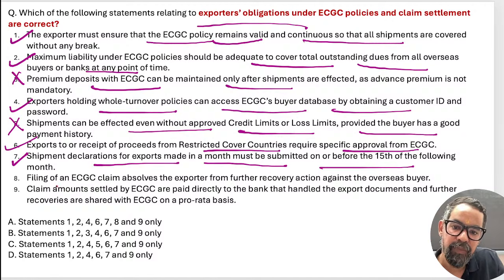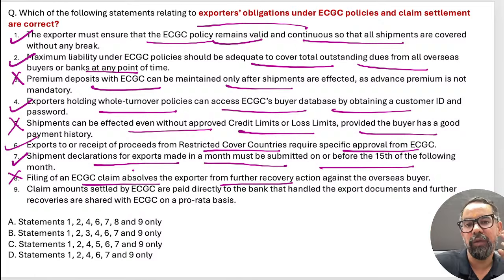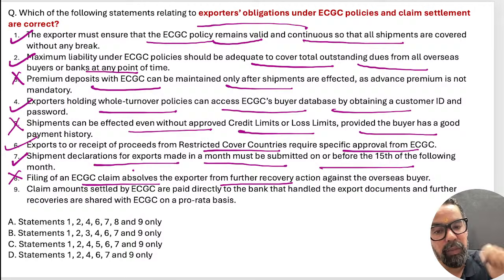The next one is filing the ECGC claim overseas. Claim absolves the exporter from further recovery. No, in the claim portion we talk around this particular one. This is wrong. Claim amount means you are getting money through the bank itself, but for the exporter your obligation will not end at that point. You have to keep trying to recover that money from the buyers.